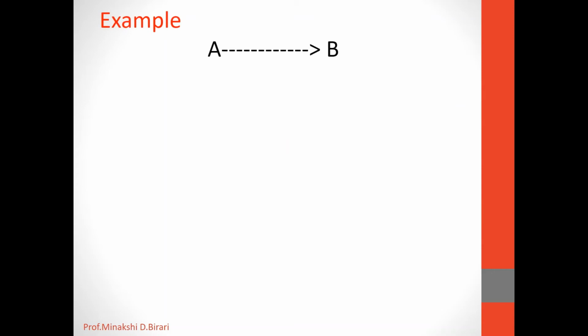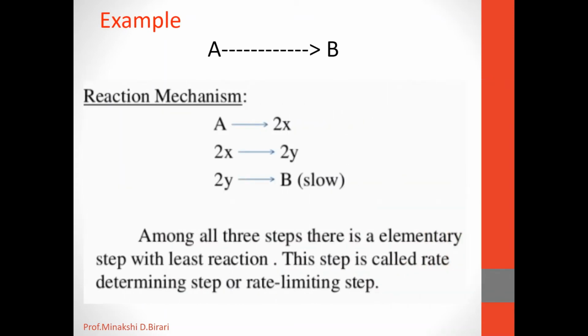If we consider this example, reaction A converted into product B. Here the reaction mechanism involves several elementary steps. Suppose A is converted to 2x, then the intermediate 2x is converted to 2y. This intermediate is further converted to the final product.